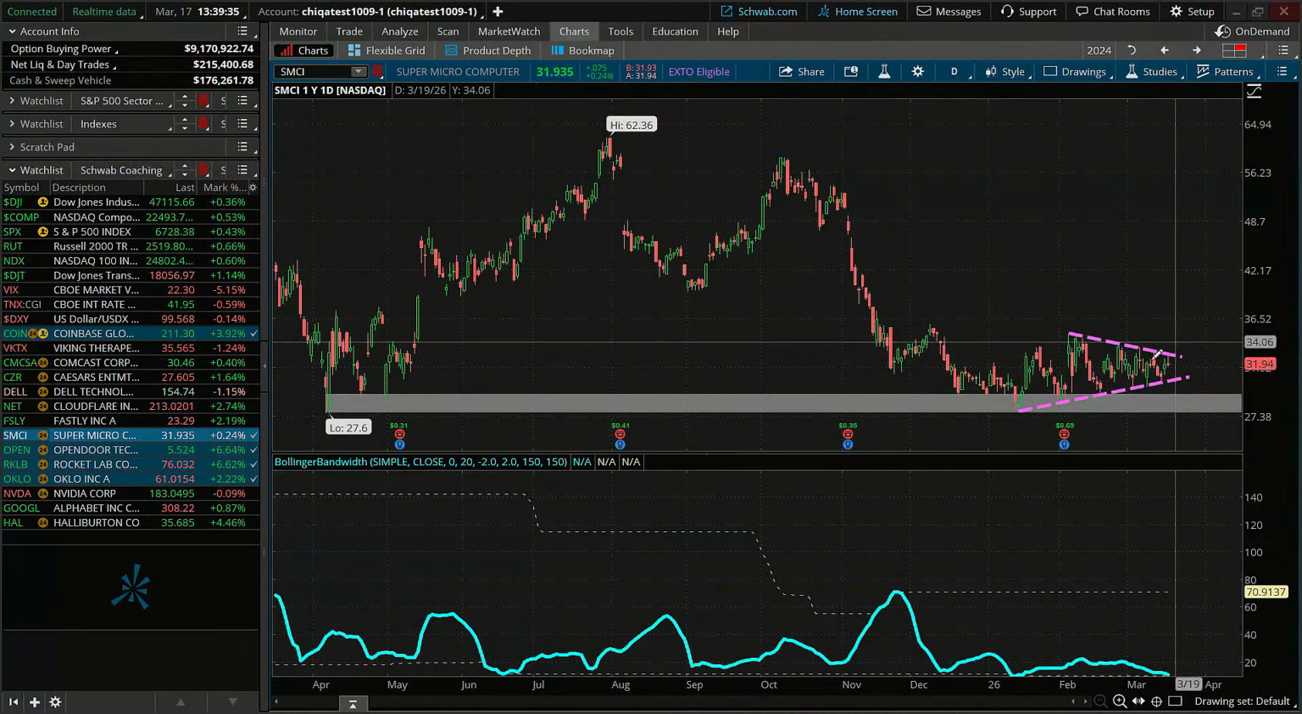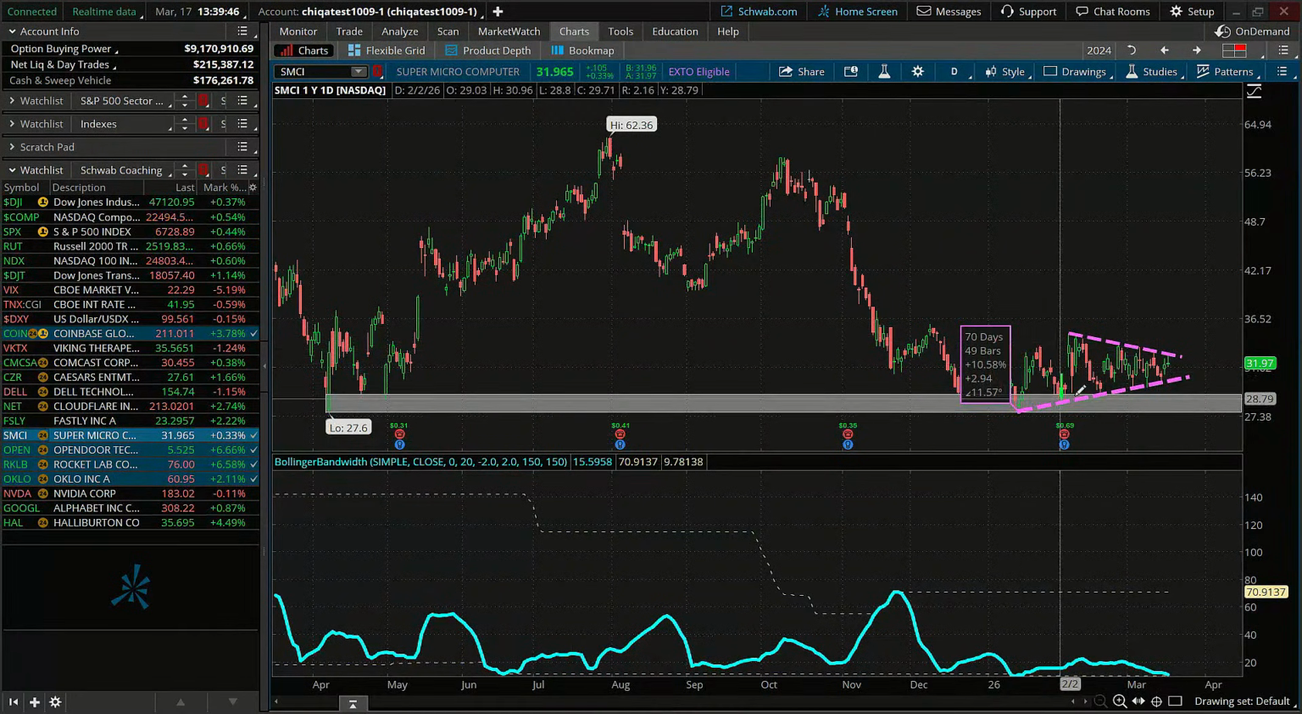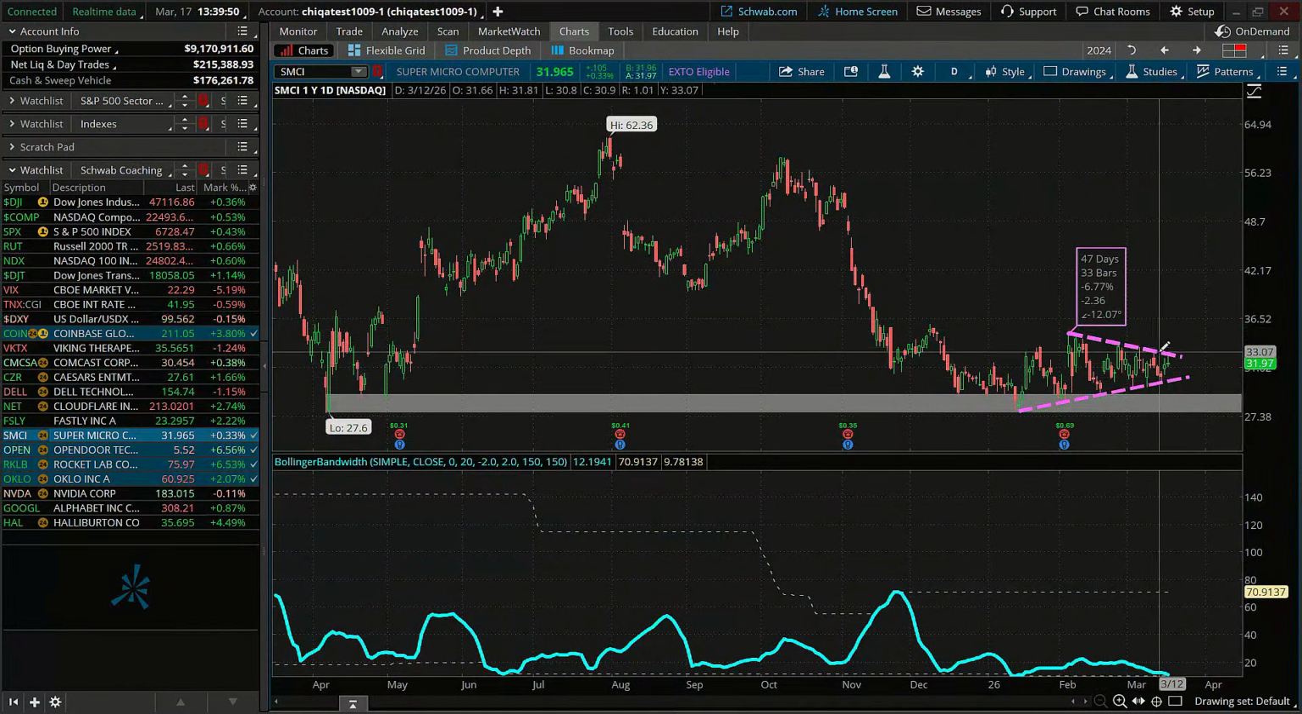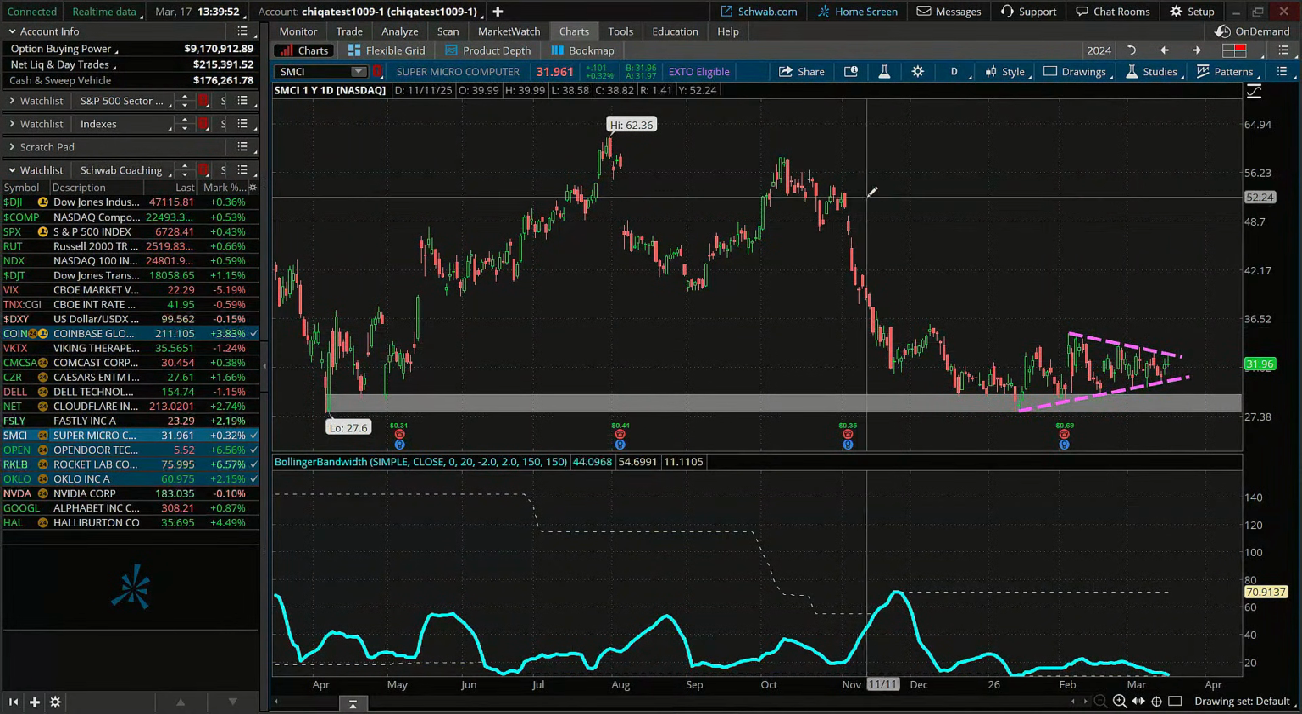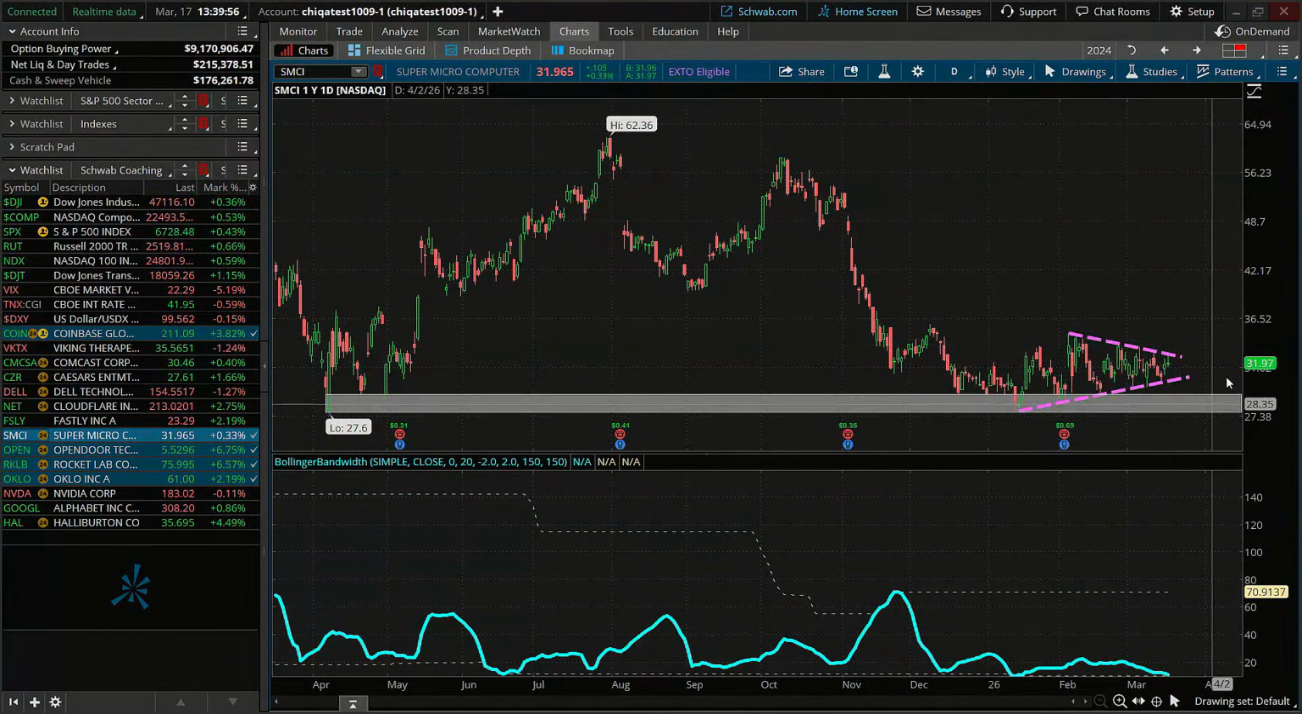And so typically when we see those coils or those triangle patterns, those compressions happen at these crucial levels of support, they typically tend to be reversal patterns. And so since we've seen the higher lows taking shape and we're seeing the lower highs here, what we're going to do is also take a long call on this one as well to get a little directional in the repair phase of Supermicro.